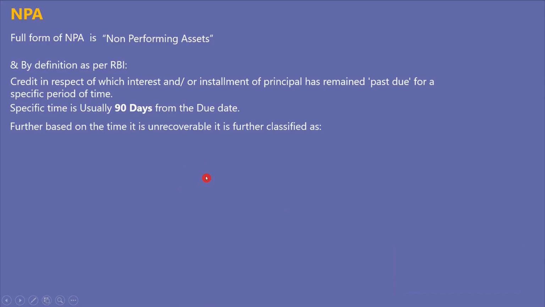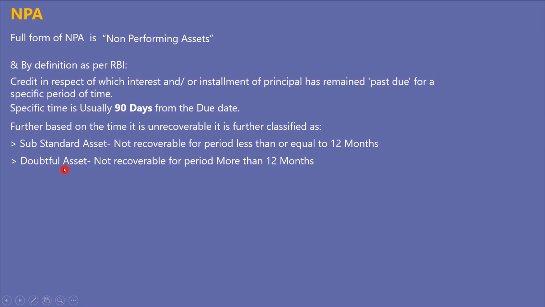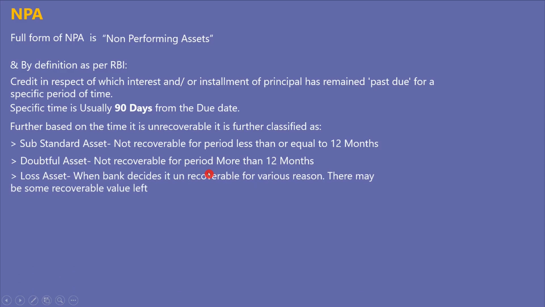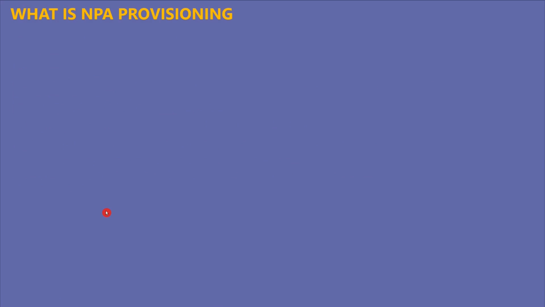Further, based on the time it is unrecoverable from the entity, it is classified as a substandard asset if the entity doesn't pay the principal or the interest to the bank for less than or equal to 12 months. It is classified as a doubtful asset if it is not recoverable for more than 12 months. And it is declared a loss asset when the bank decides it is unrecoverable. But there might be some recoverable value left in the asset, which we are not going to dwell on in this video.